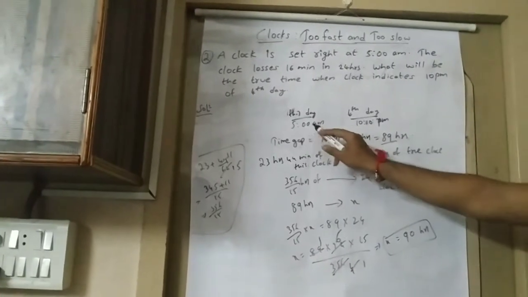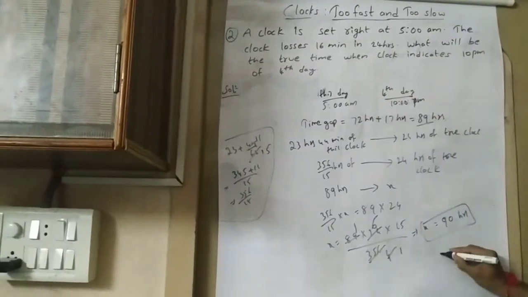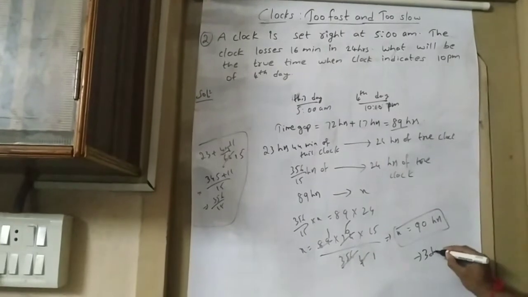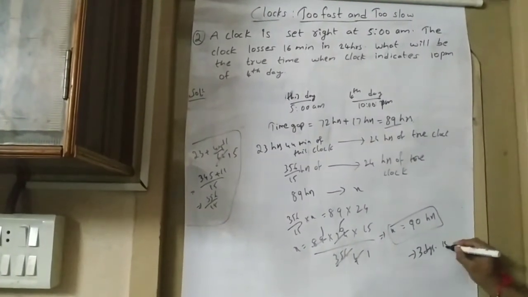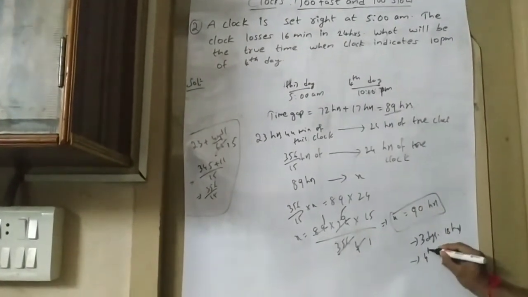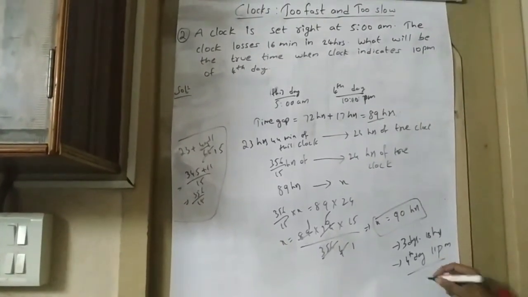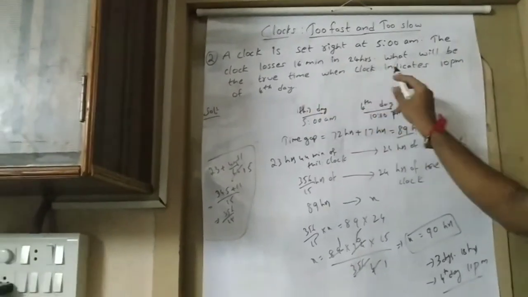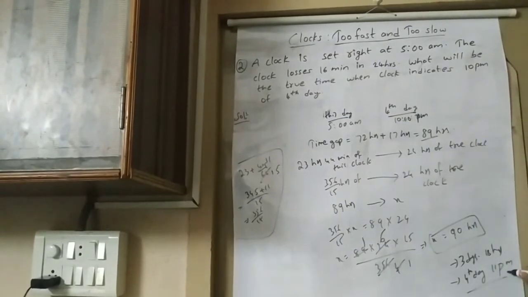So after 90 hours of 5 a.m. it will be, after 90 hours means let us divide, after 3 days and 18 hours. After 3 days and 18 hours means that will be at 4th day 11 p.m. So they have asked what will be the true time when clock indicates 10 p.m. of 4th day. So the true time is 4th day 11 p.m.